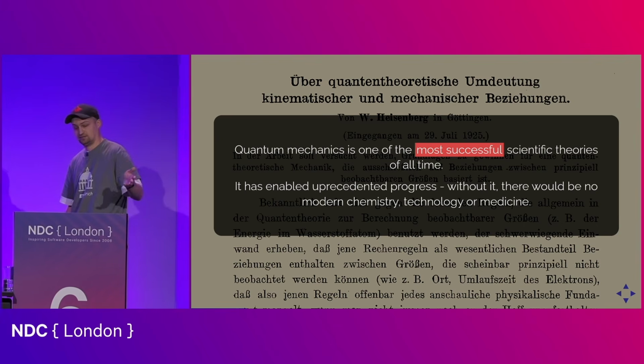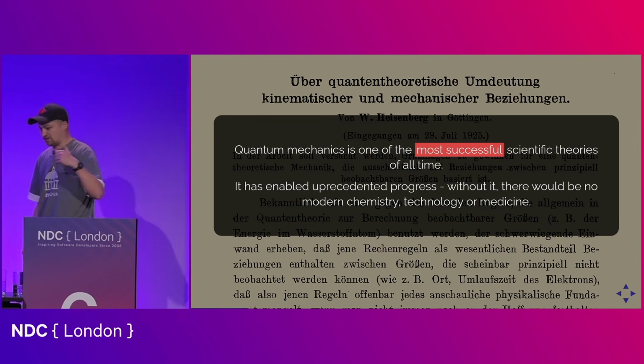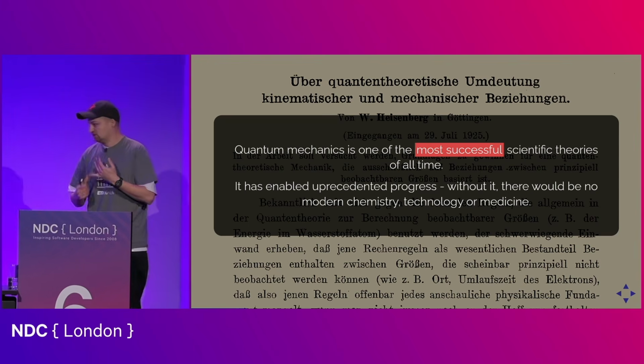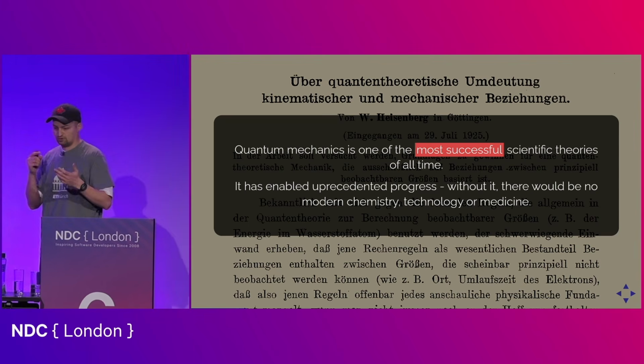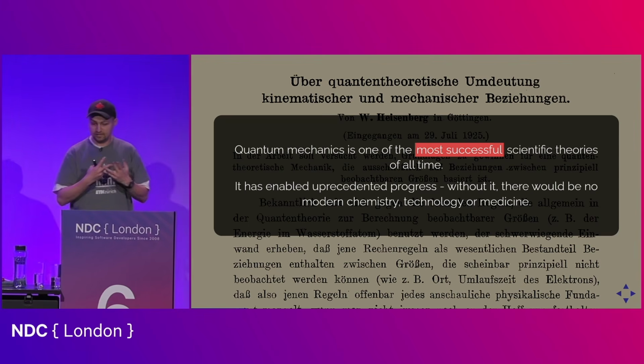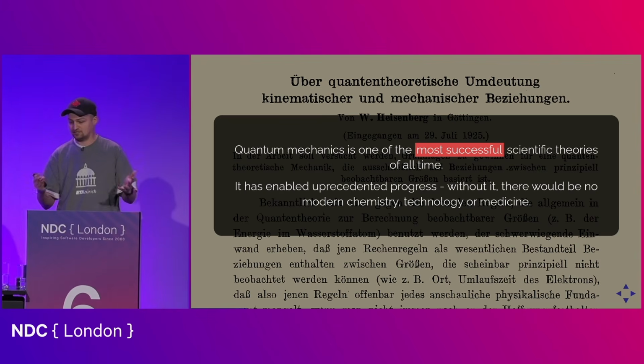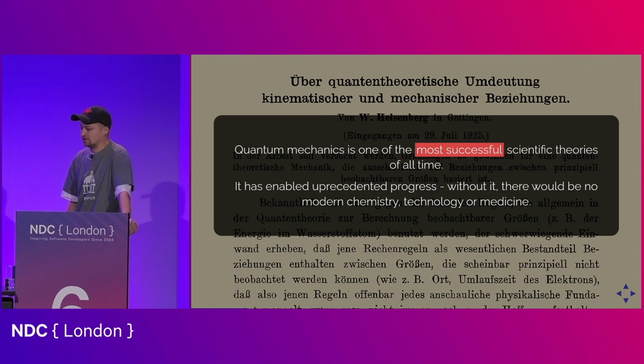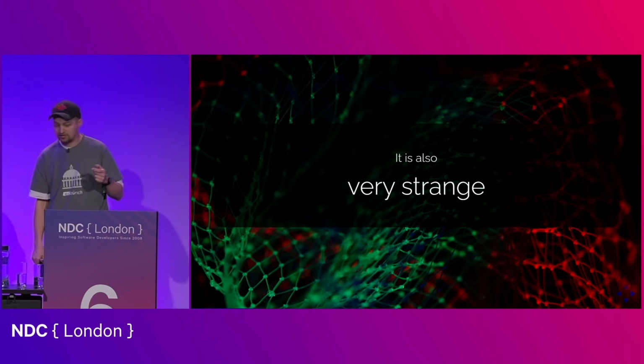Without quantum mechanics, there would be no transistors, no computer chips, no semiconductors, no superconductors, no GPS, no MRI scanners, no modern material science, no modern medicine. Just about anything that is out there that is high tech is only there because of quantum mechanics. At the same time, quantum mechanics is also very, very strange.